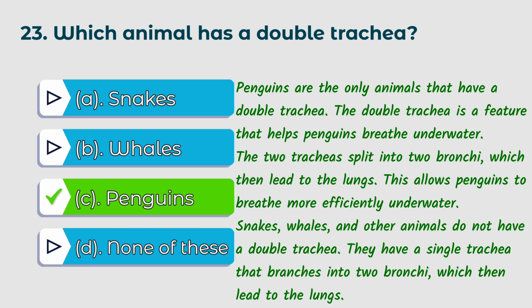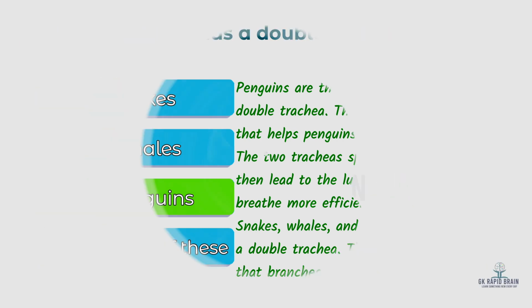The double trachea is a feature that helps penguins breathe underwater. The two tracheas split into two bronchi, which then lead to the lungs. This allows penguins to breathe more efficiently underwater. Snakes, whales and other animals do not have a double trachea. They have a single trachea that branches into two bronchi, which then lead to the lungs.